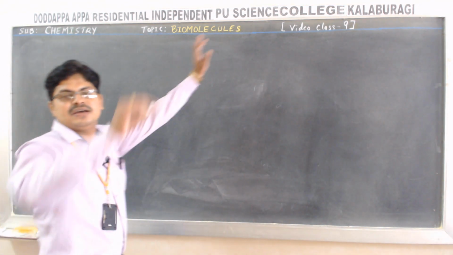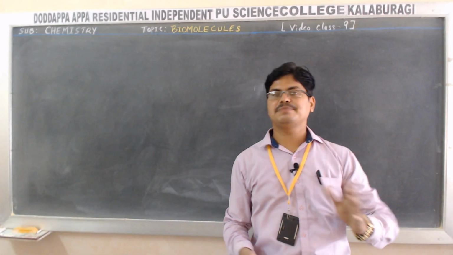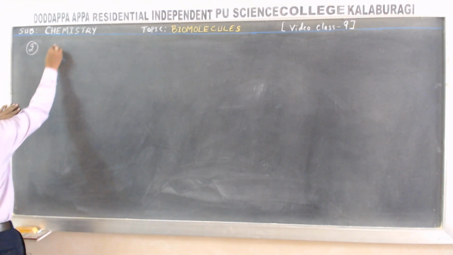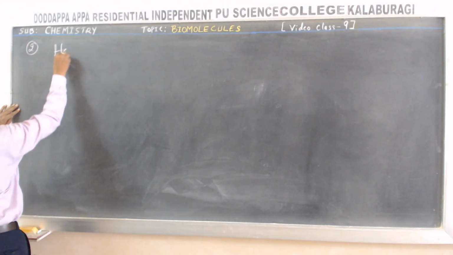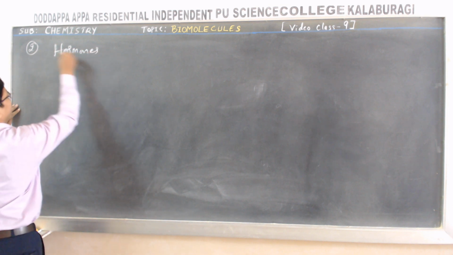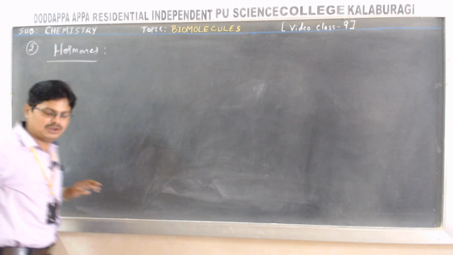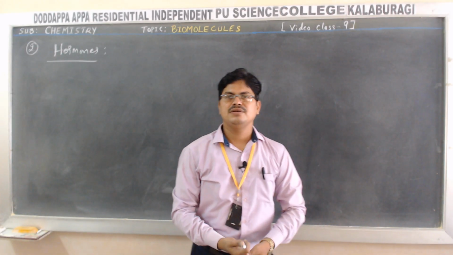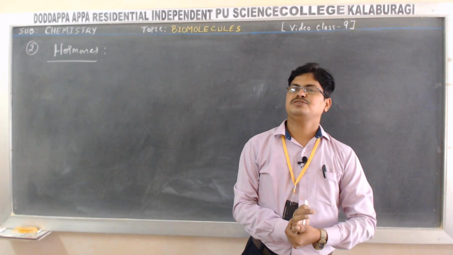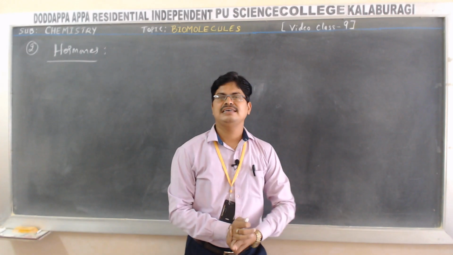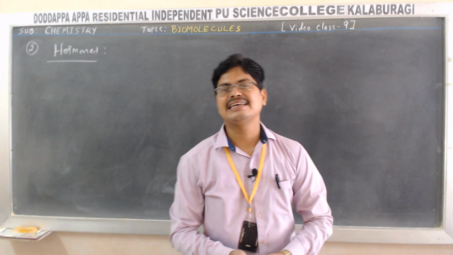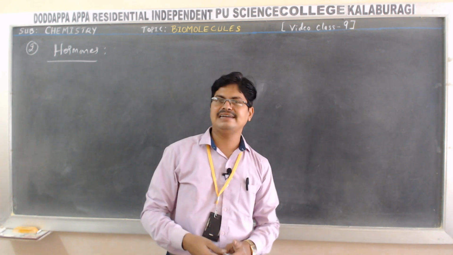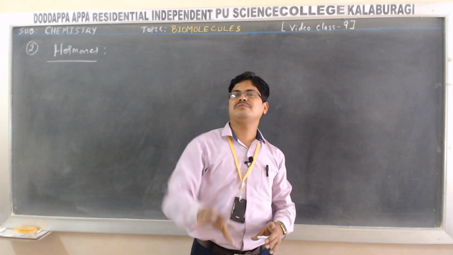Okay students, after proteins as enzymes, the next concept is proteins as hormones. Now, what are hormones? Hormones are proteins secreted by the ductless glands, which release them directly into the blood.